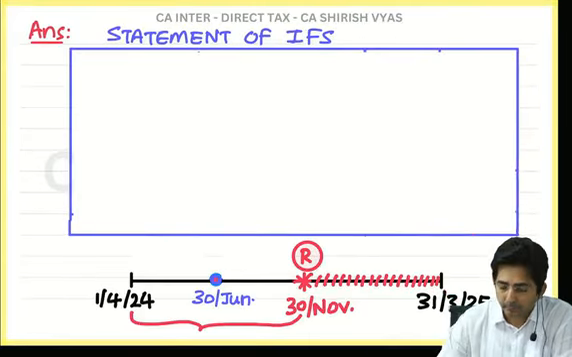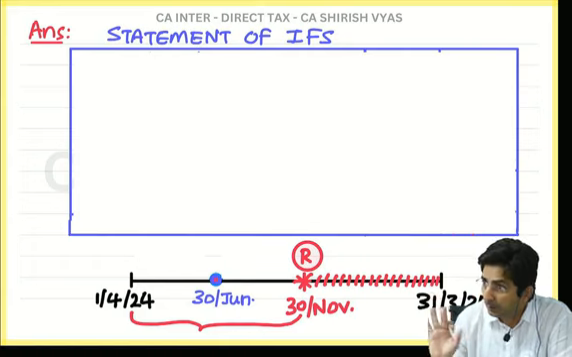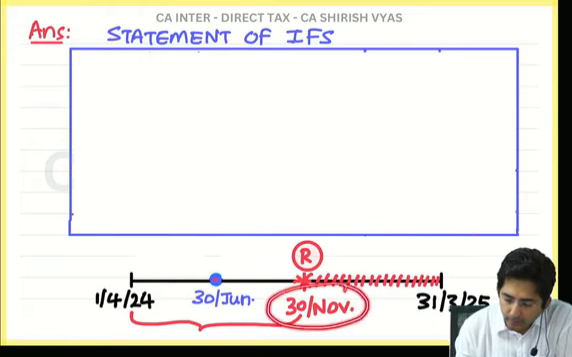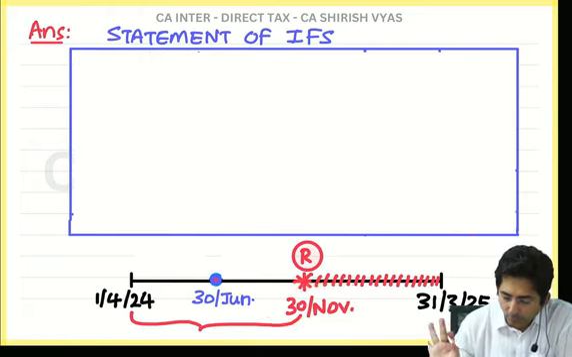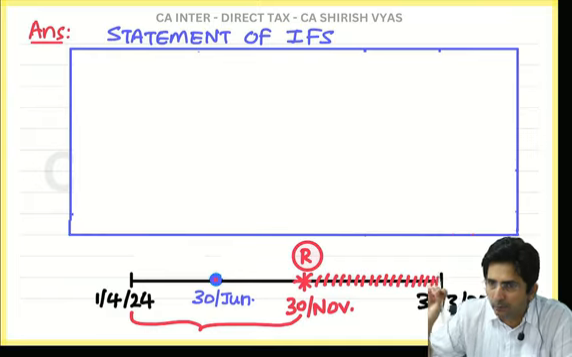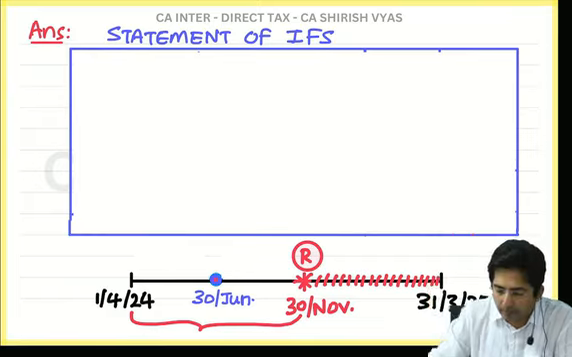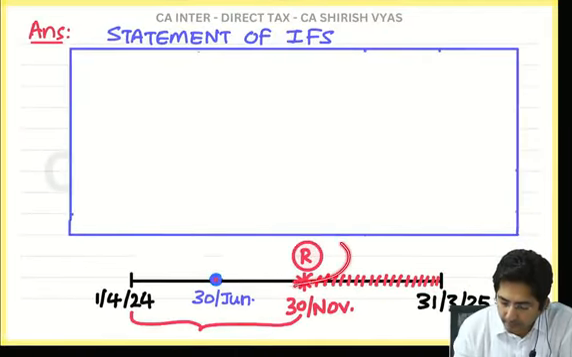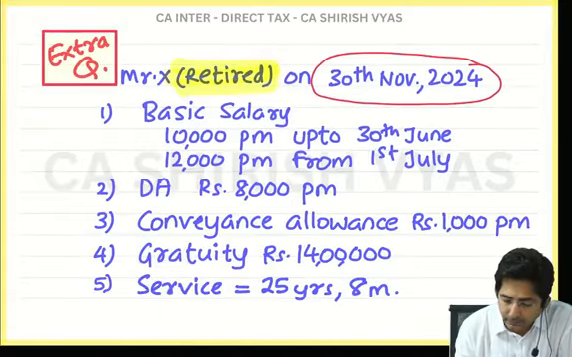Our year is what? Do you know our year is April 24 to March 25? The year is fixed. In between that, he retired on 30th. Wait, don't write, do one thing. Let me explain one more thing also. Then you draw properly. So this 30th November, can you see I have marked here? He has retired. And then see his salary.